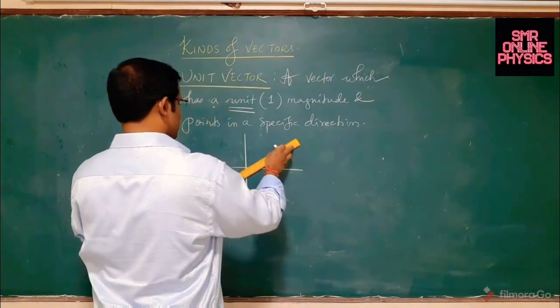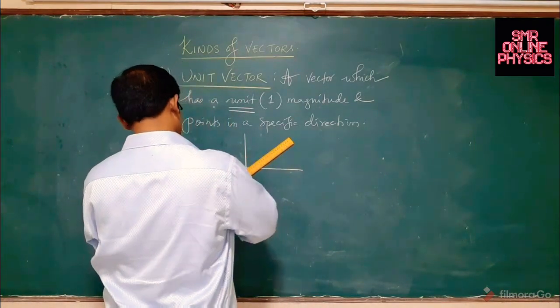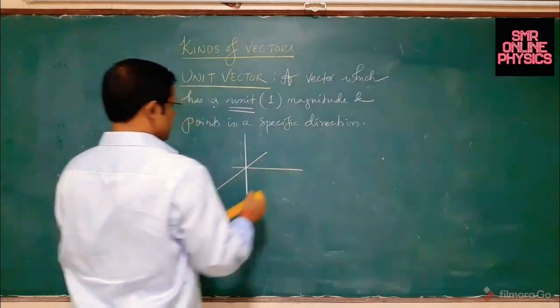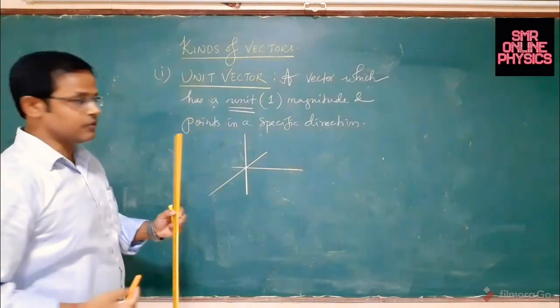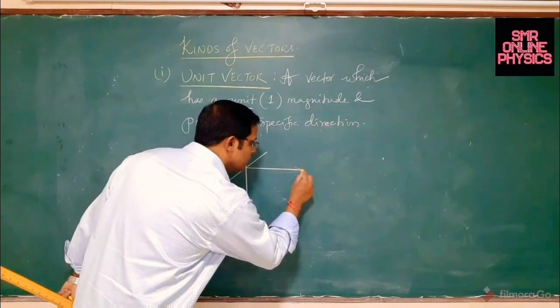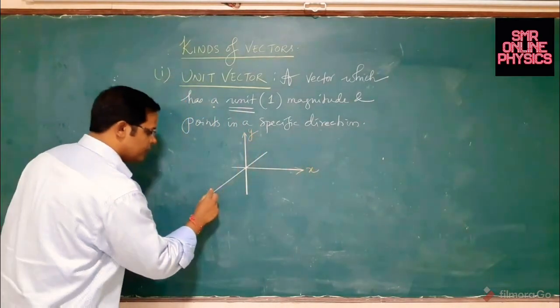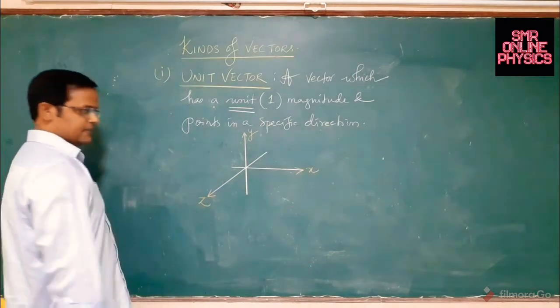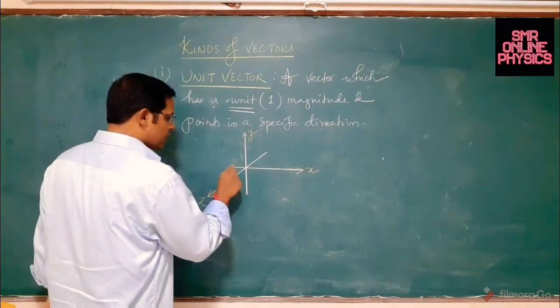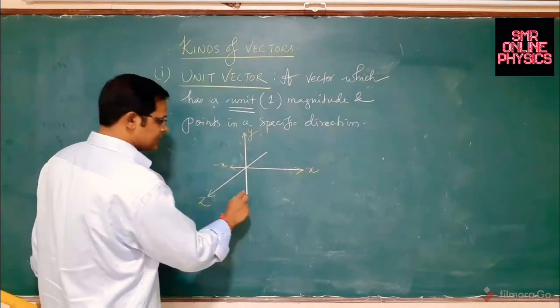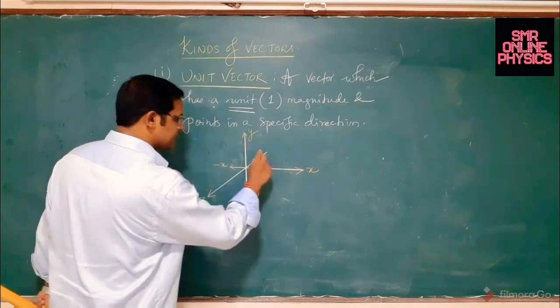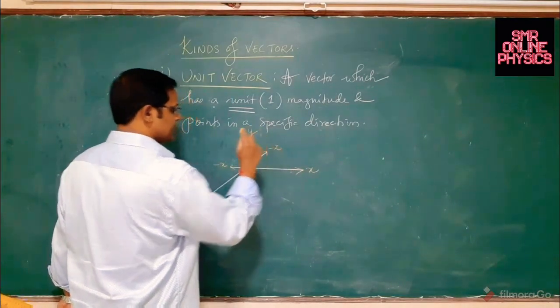If you observe these three axes which I have drawn right now, this is your x-axis, this is your positive y-axis, this is your positive z-axis. In the opposite direction, this is your negative x-axis, negative y-axis, negative z-axis.